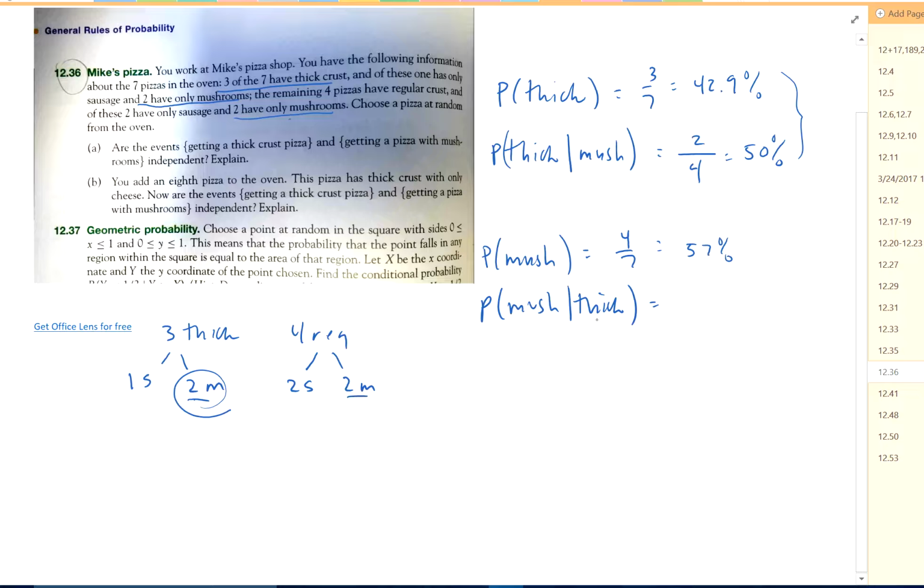Now, given that it's a thick crust, so if I know it's a thick crust, what's the probability it has mushroom? There's 2 of the thick crust that have mushroom. So 2 out of 3 are mushroom, which is 66%. Since those are different, mushroom and thickness are not independent of each other.